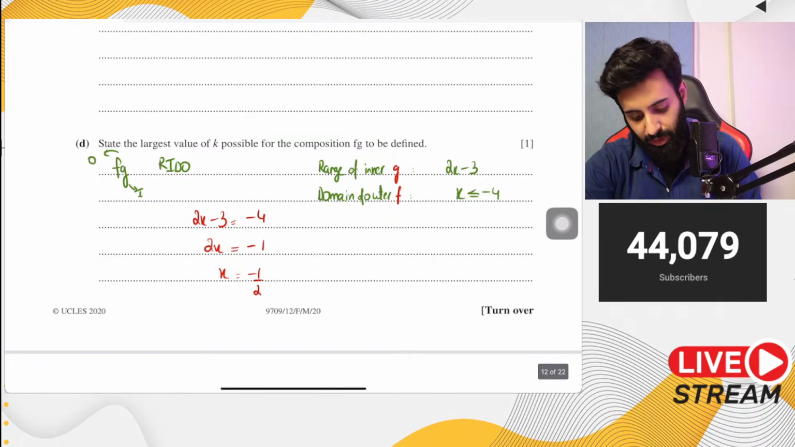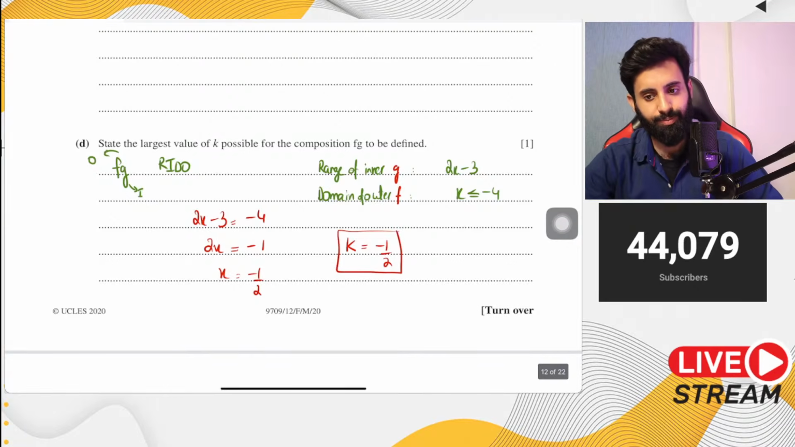Now what was the question asking for? The question was asking for the largest possible value of k for the composite function fg to be defined. So that is minus 1 upon 2. And there you go. That's your answer.